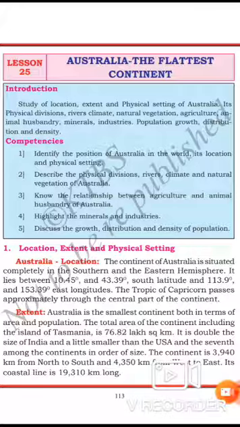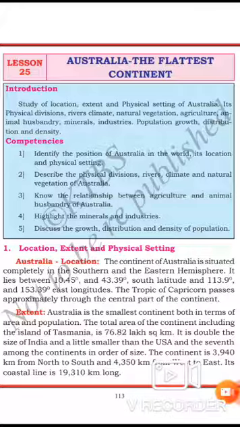Australia was discovered by Captain James Cook, who belongs to the European continent. He discovered this continent in the 17th century, so it is called the new continent.